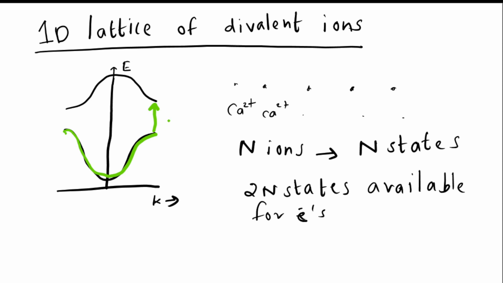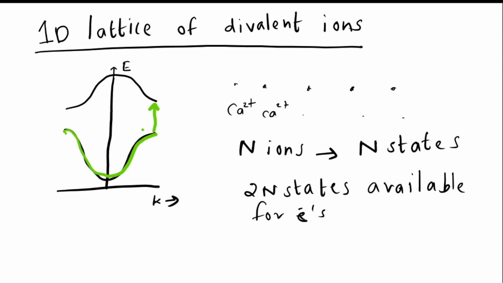If we give a huge amount of energy for the electron to go from here to here, then it is an insulator. If we give a moderate amount of energy, of the order of electron volts, then it is a semiconductor. This is how we distinguish between a metal, that is a conductor, an insulator, and a semiconductor.